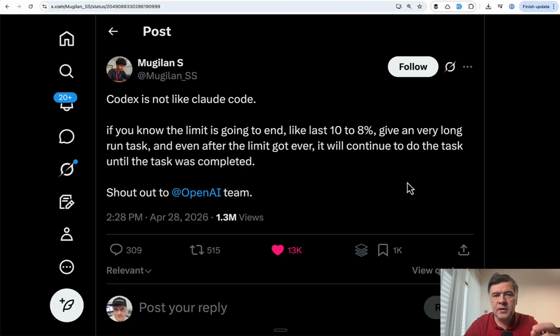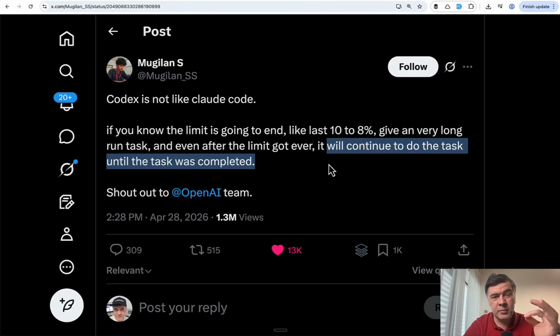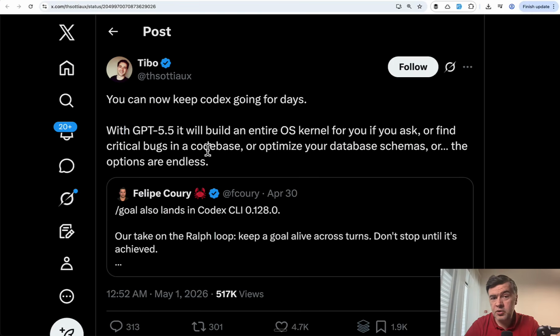And I saw this tweet the other day that people are reporting that Codex is not like Claude Code. It will allow you to continue until the task is completed. I'm not sure, I haven't experimented with a bigger task. I'm not sure how it will deal with /goal and your limits. You can try it out yourselves. But in comparison, Claude Code would restrict you and stop right there and then: you're out of limit and you cannot continue. So getting back to the original tweet, you may try it out for a longer task, keep Codex going for days. Not sure how that would work. If you do try it out, let me know in the comments below.